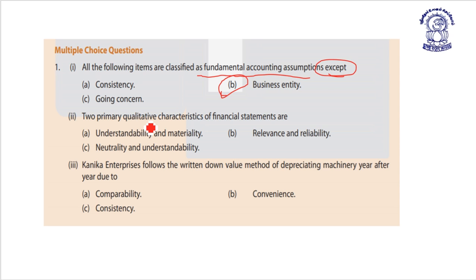All are qualitative characteristics of financial statements, but out of which four characteristics are the primary characteristics. Which are they, friends? Understandability, relevance, reliability and comparability. So here, option number 2 consists of both primary qualitative characteristics, that is relevance and reliability.